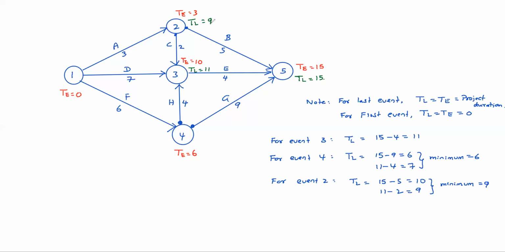So finally, for the starting event directly you can put 1 or 0. Otherwise you can calculate. For event 1, TL equal to 9 minus 3 is 6, 11 minus 7 is 4, 6 minus 6 is 0. So of course minimum is 0.